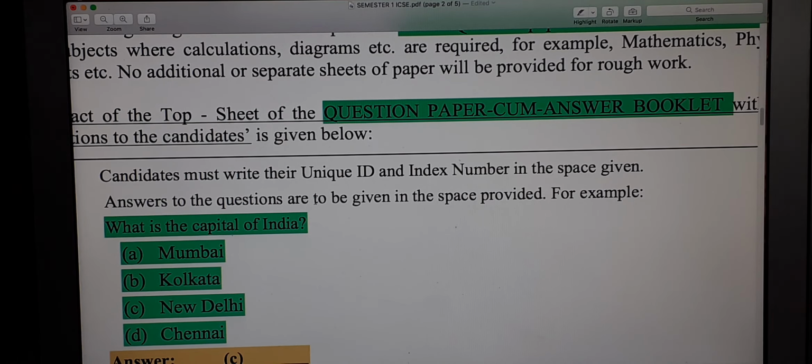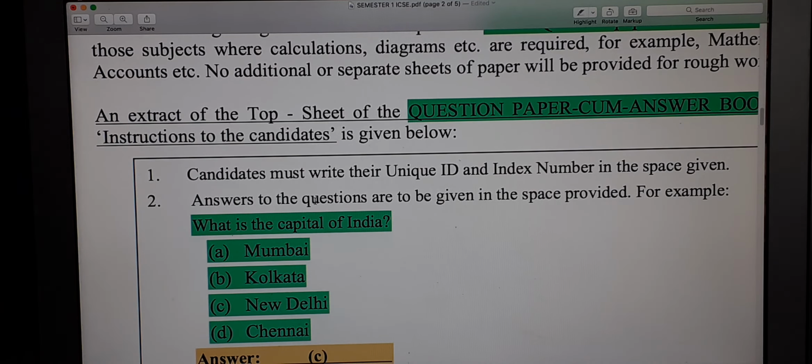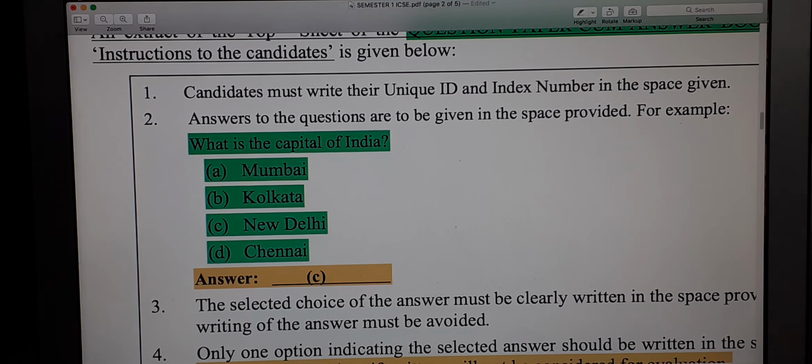Now you can focus on this one. If you see here, this is the main sample of your answering the question, a sample of what kind of questions will be there and how you have to answer. So please focus on this part. I have put it in green. The question is in green. The answer is in yellow. So this is what you have to do.